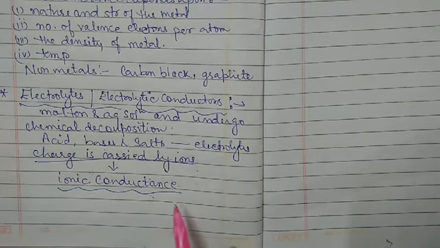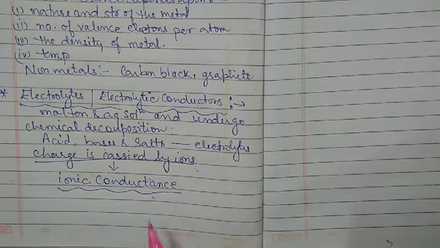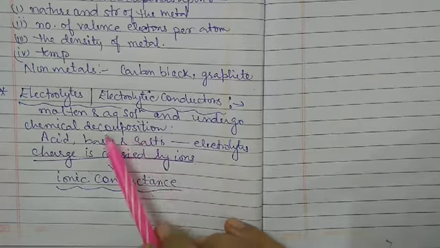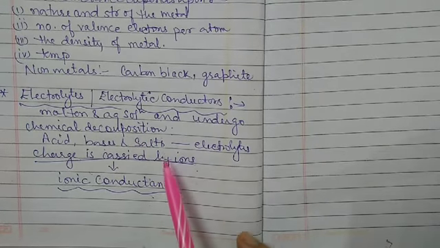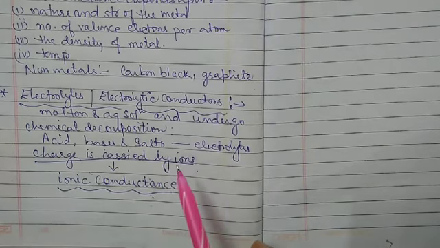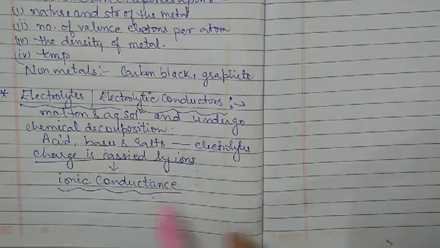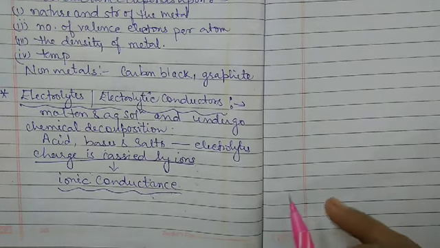These substances do not conduct electricity in the solid state, but conduct electricity in the molten state or in aqueous solution, due to the movement of ions, because the ions are free to move. So when ions are free to move, there will definitely be conductance of electricity.